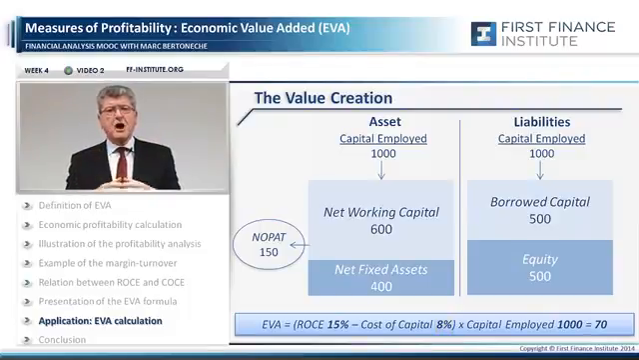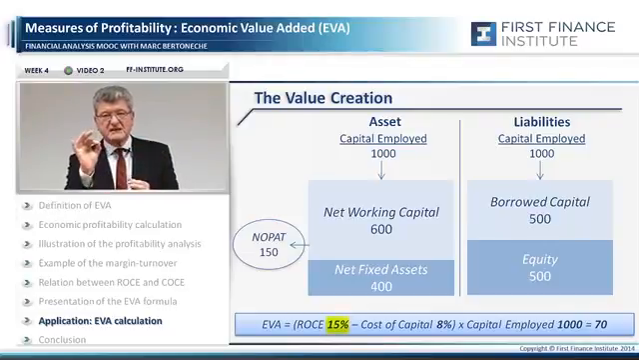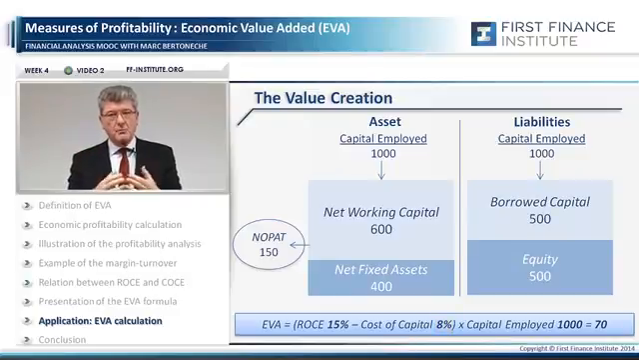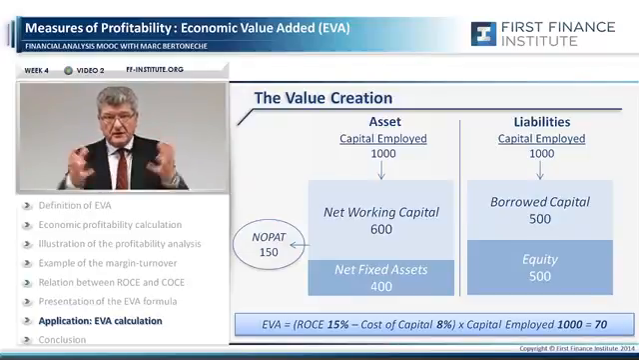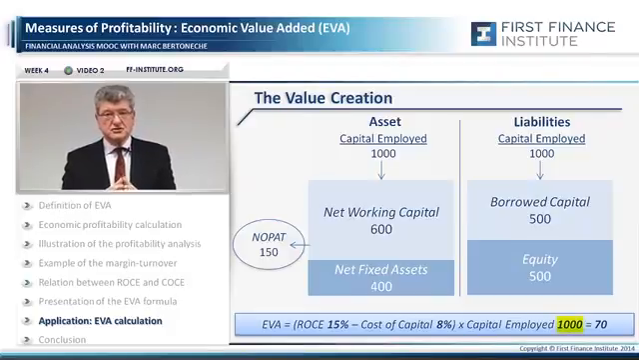Anytime the company is using $1, it creates a spread of 15% minus 8%, 7%, 7 cents per dollar employed. And because this company is not employing just $1, but $1,000, you just take 7% multiplied by the 1,000 and you find 70 of EVA.